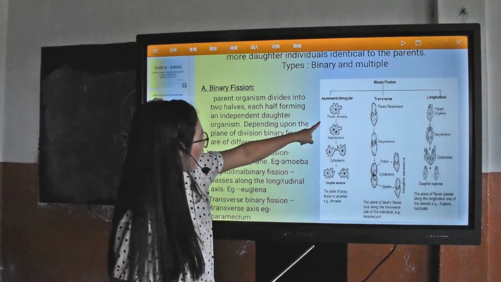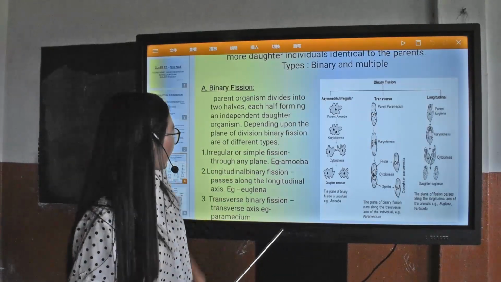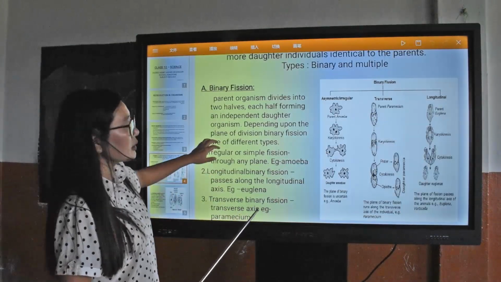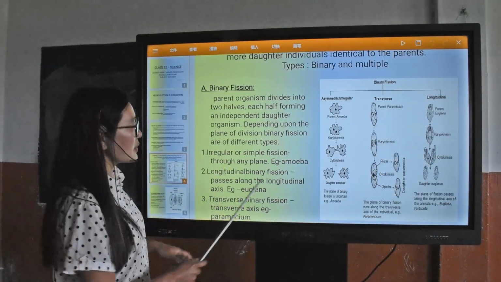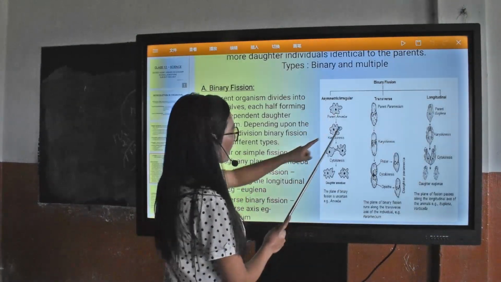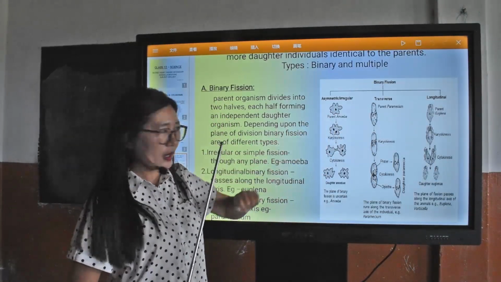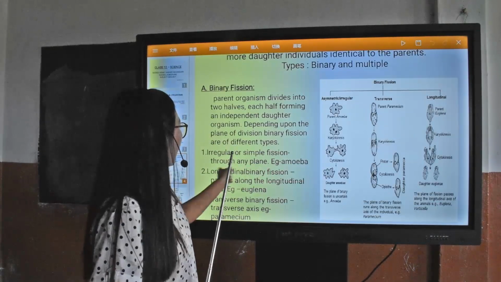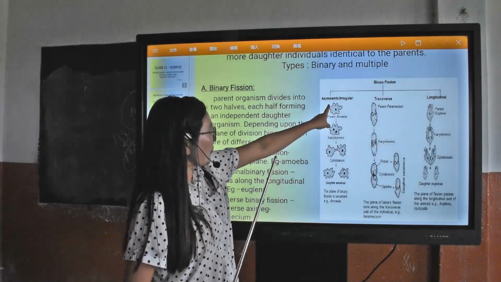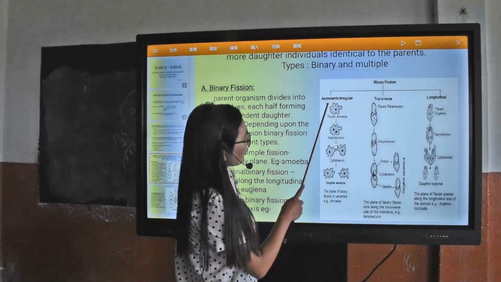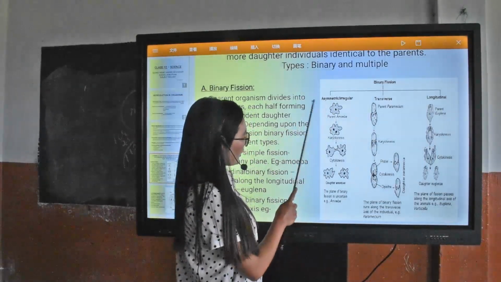In irregular simple fission, the division can take place at any site. This takes place in the species amoeba. Division of the parent body can be through any plane. This is the body of the amoeba parent body.